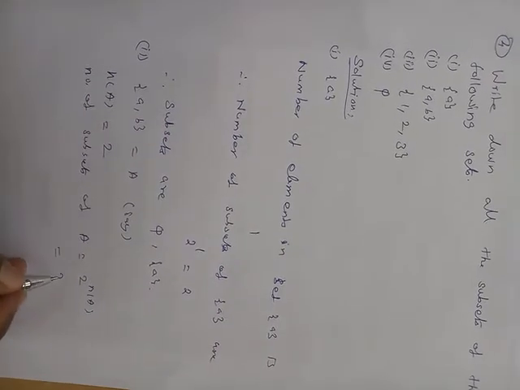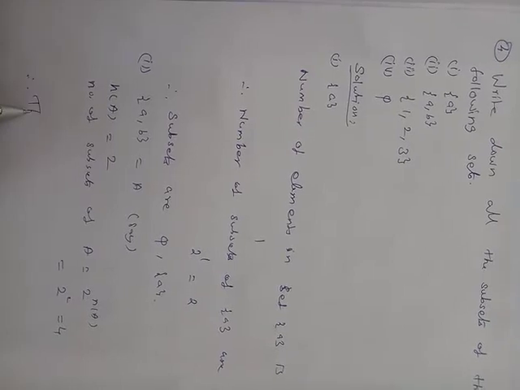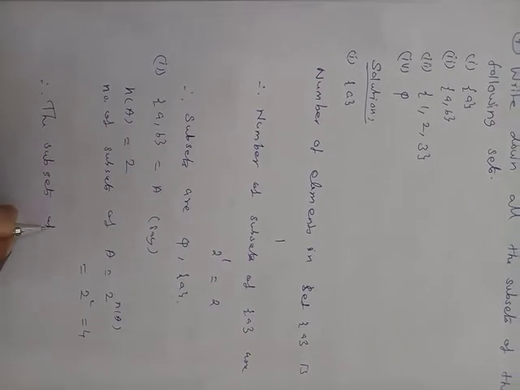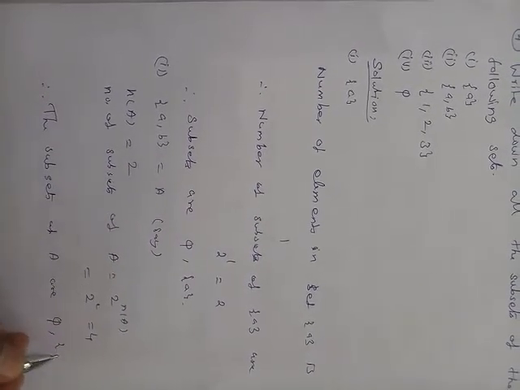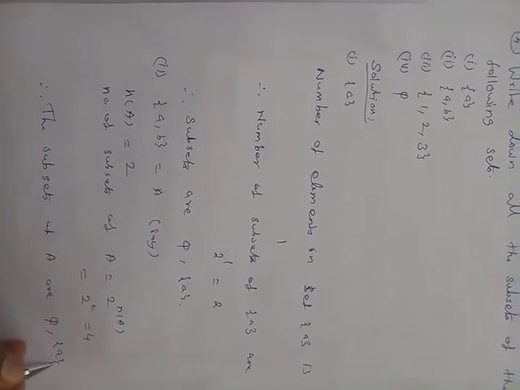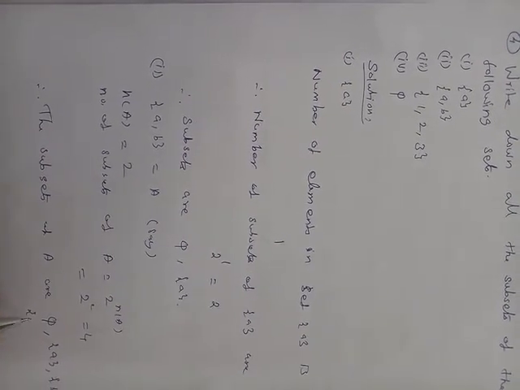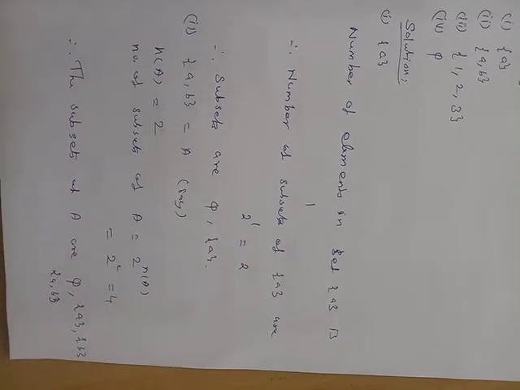It is equal to 2 power 2, which equals 4. Therefore, the subsets of A are: first empty, then the single elements considered as subsets {a} and {b} separately, then both {a, b}, the given set. So 4 subsets.